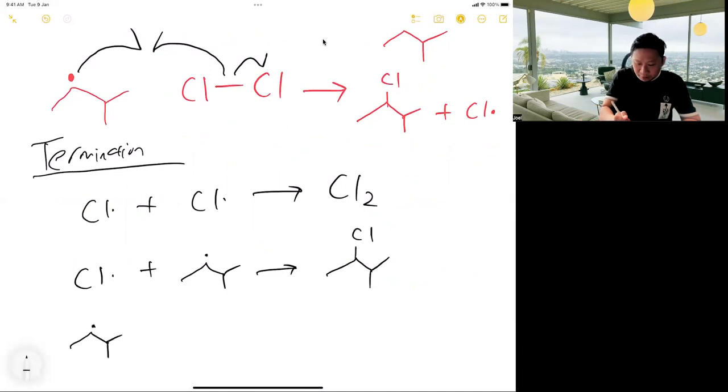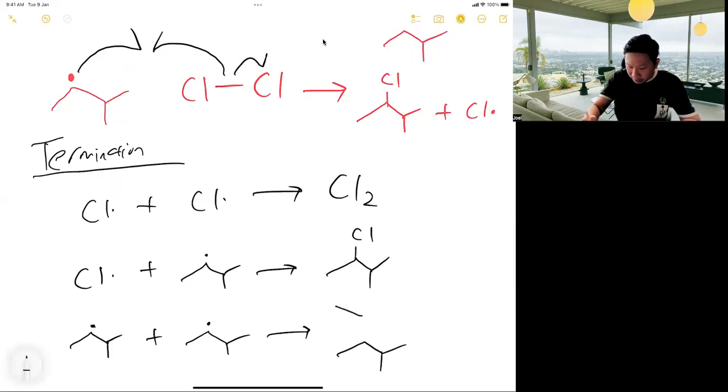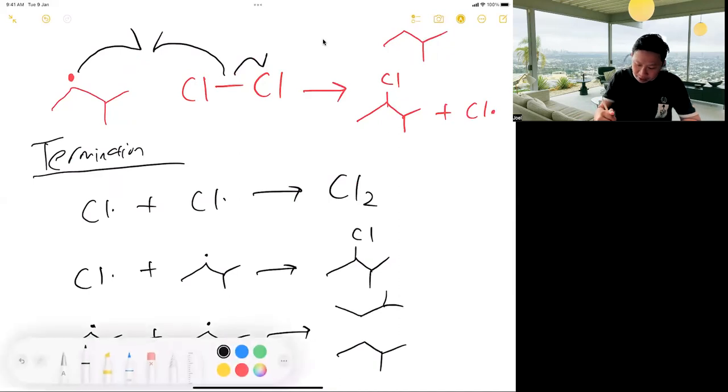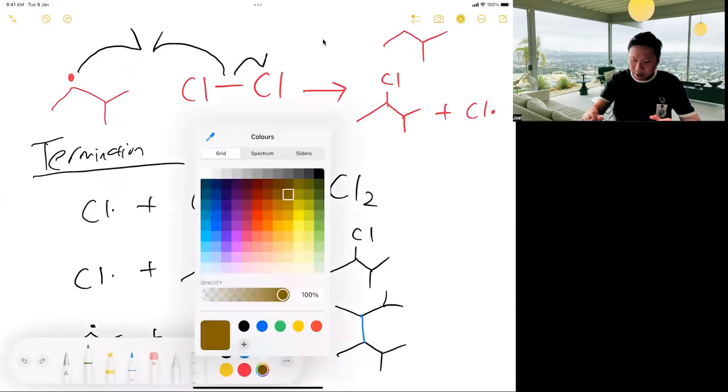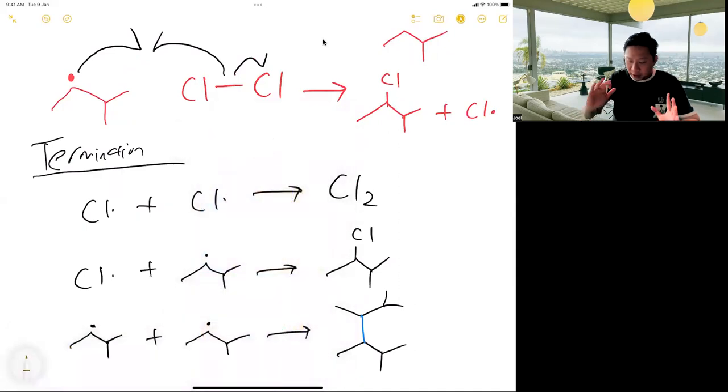Okay? So the toughest is the third equation that I'm trying to draw now. It's very tough because you must visualize how to link them together. What I do is I select one, and then I draw a line together like that. Just make sure they are positioned that way, then you can join together. So when there are no more radicals, free radical substitution stops.